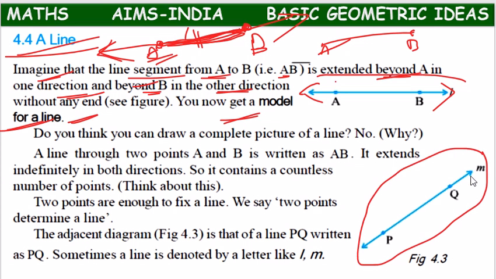It is not complete line because it can be extended further towards right side or towards left side or down side. So we cannot draw the complete picture of a line because it is not having end points. If we know end point, we can stop there at that point, but it is not having end point, so we cannot draw the complete picture of a line.